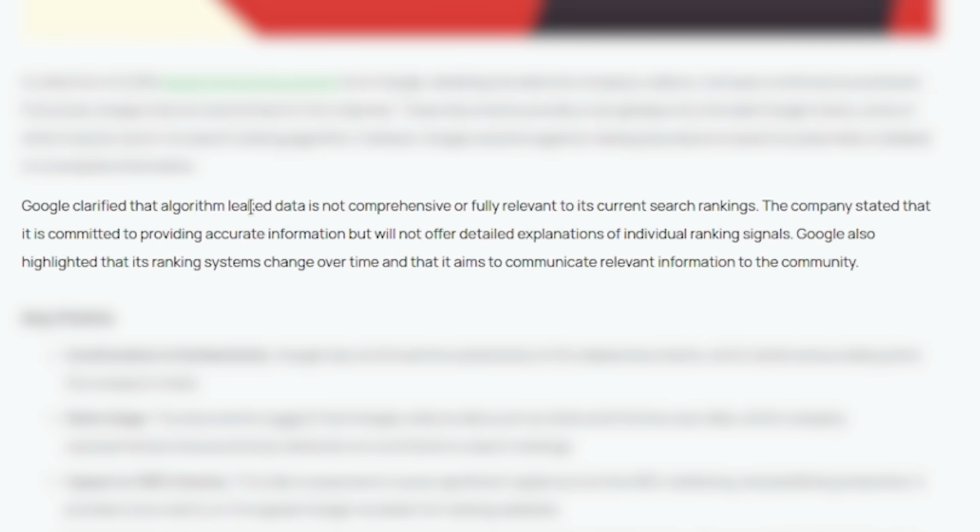Now, interestingly enough, Google was asked about this information, and they clarified that the leaked algorithm data is not comprehensive or fully relevant to its current search rankings. The company stated that it is committed to providing accurate information, but will not offer detailed explanations of individual ranking signals. Google also highlighted that its ranking systems change over time, and that it aims to communicate relevant information to the community. And while this is true, this is kind of a PR response in a way as well,